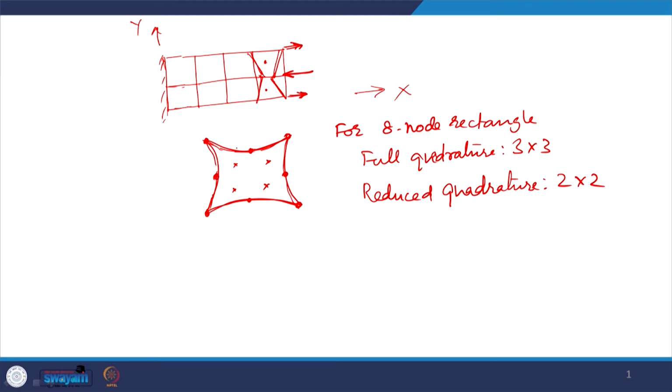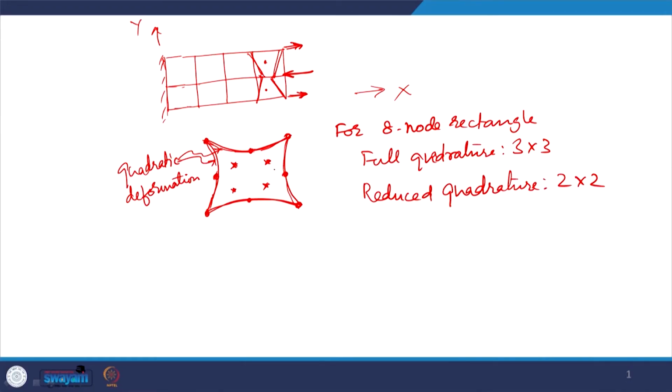Now, it so happens that if this is quadratic, and this is also quadratic deformation on both sides, then at these 2 by 2 quadrature points the strains vanish. That is a numerical coincidence, an unfortunate coincidence in this case.